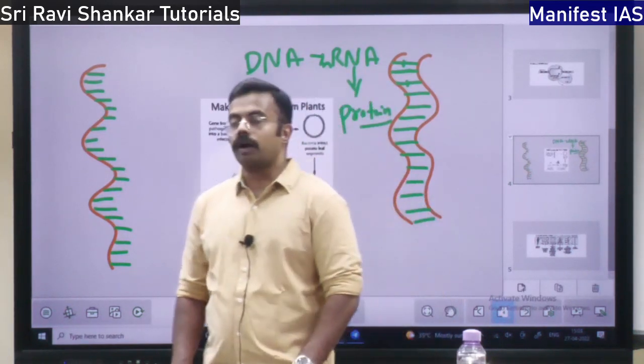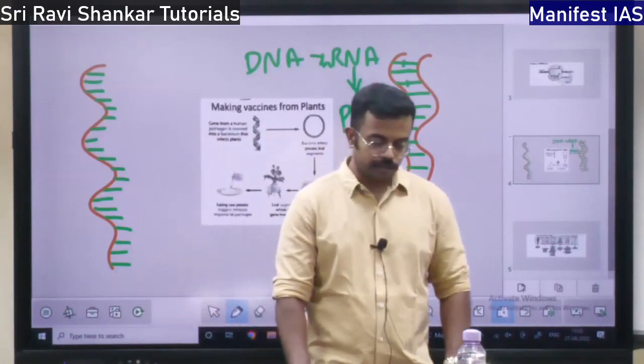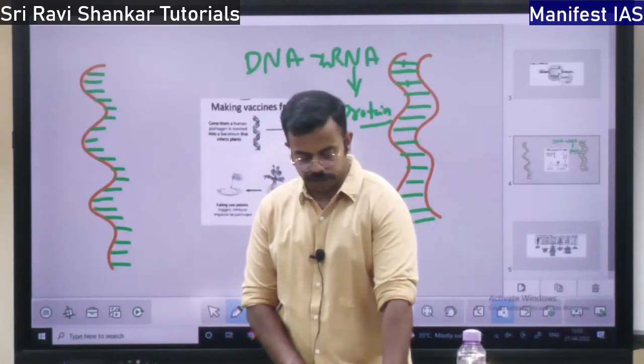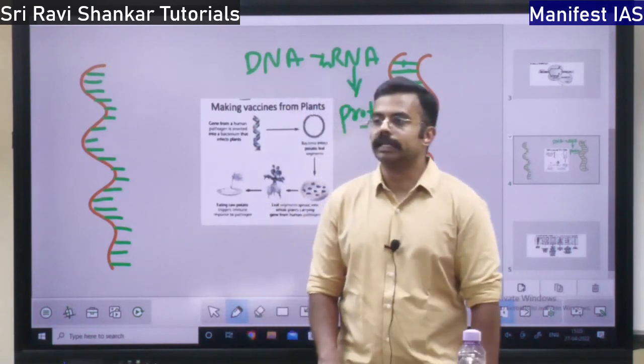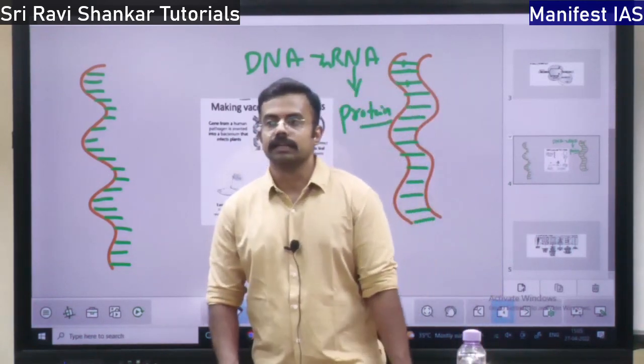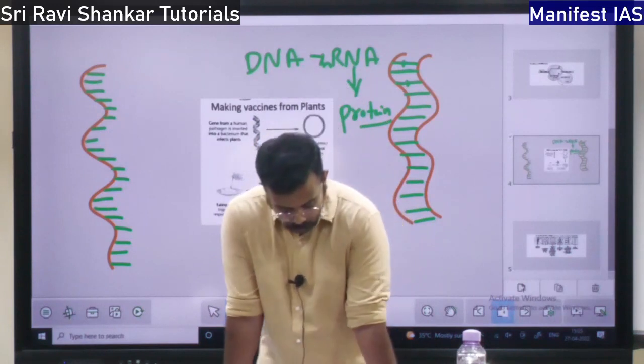So how is the biotechnology sector faring in India? Bangalore is called as what? BT. What is BT? IT, BT, biotech, right?